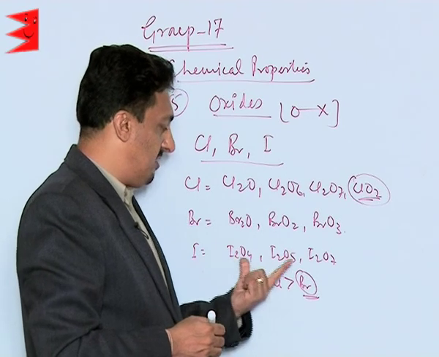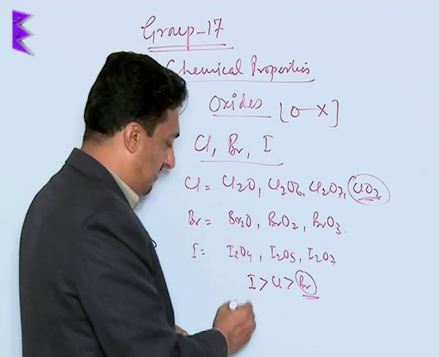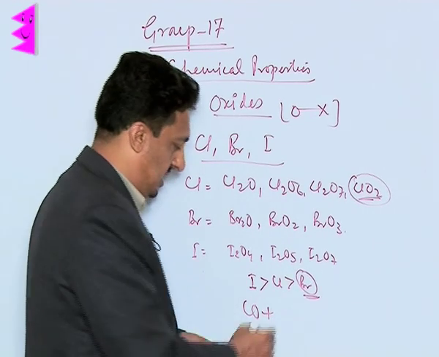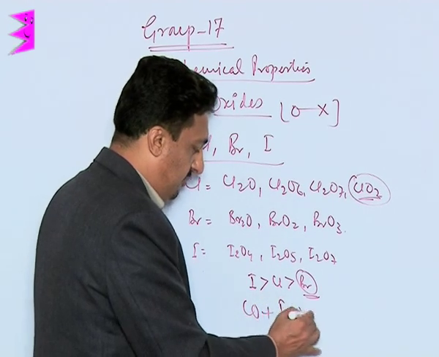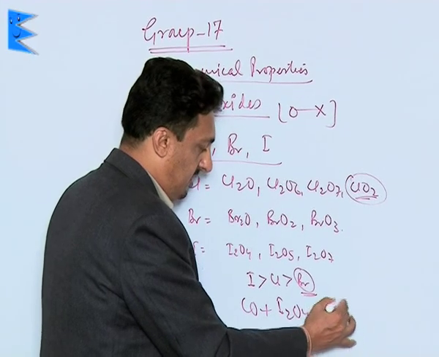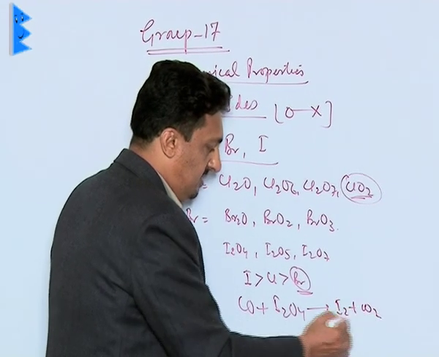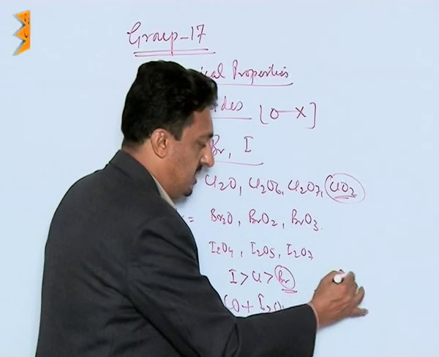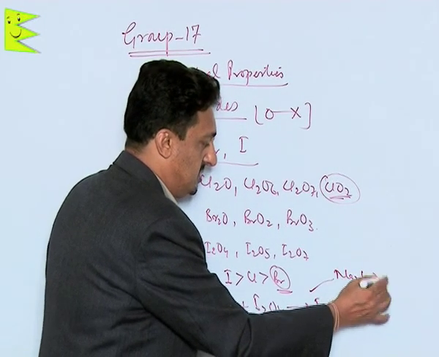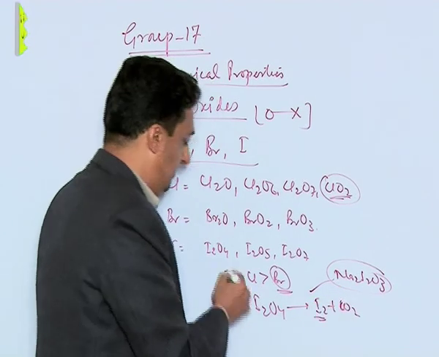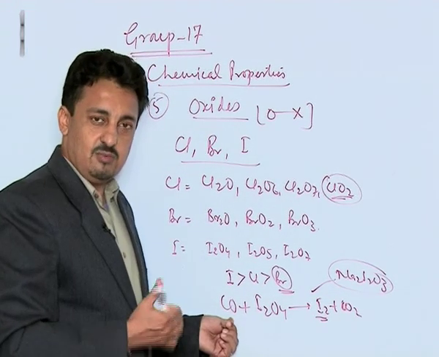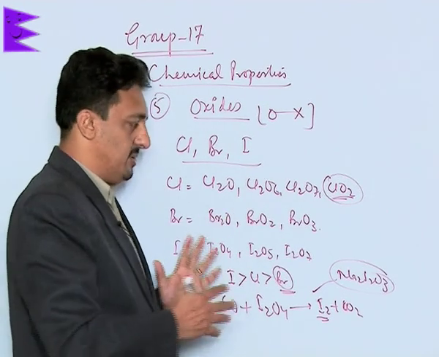And iodine oxides again are very important. They can be used in the quantitative estimation of carbon monoxide. If I treat I2O4 with CO, it forms iodine and CO2. This iodine is then quantitatively estimated by titration with sodium thiosulfate. So this is how the oxides of iodine are used in the quantitative estimation of carbon monoxide in any air or gaseous sample. So these are their oxides.